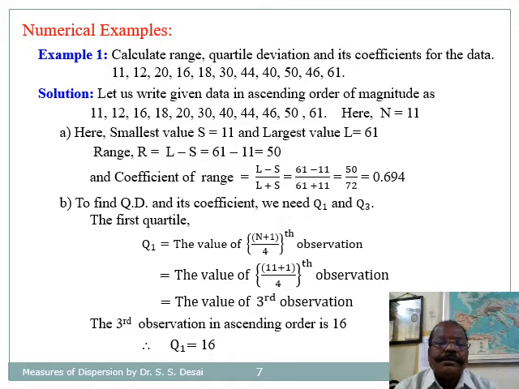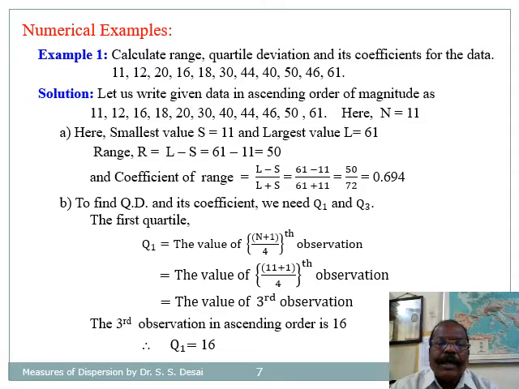To obtain quartile deviation and its coefficient, we need the first and third quartiles, and for that we need the data in ascending order of magnitude. Here is the ascending order of the 11 observations.